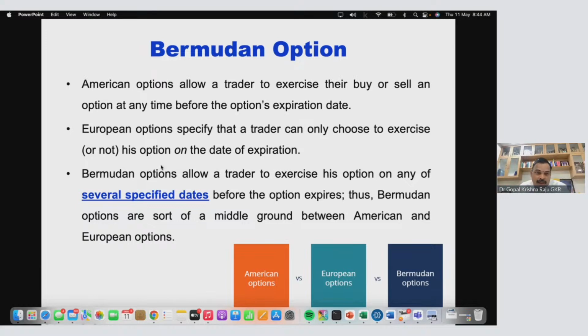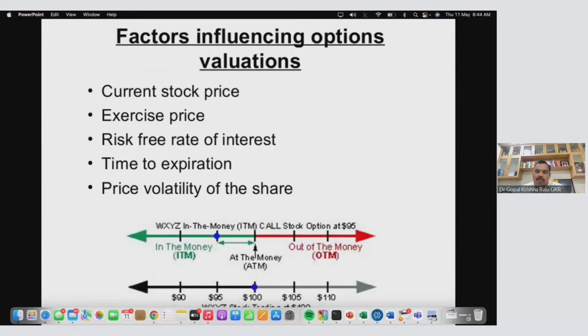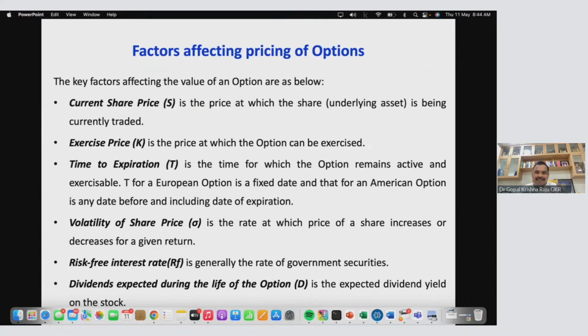So that is why several specified dates. Now answer this. Which option allows exercise on any of several specified dates? It's not American or European. There is no concept called Australian. It's only Bermudan.